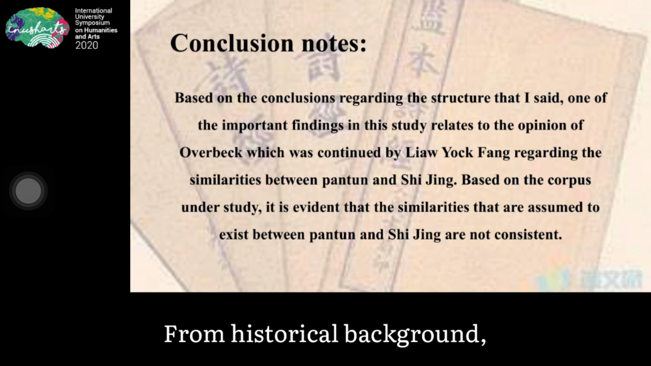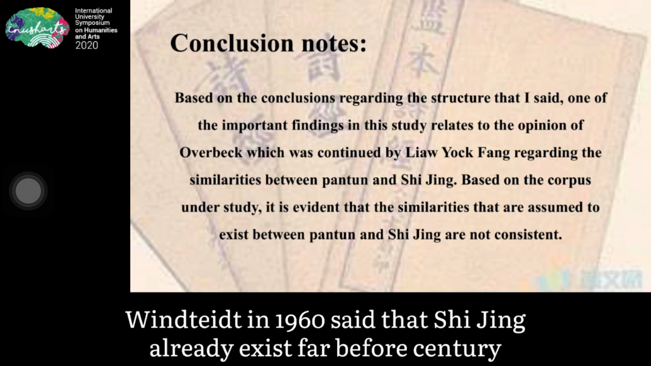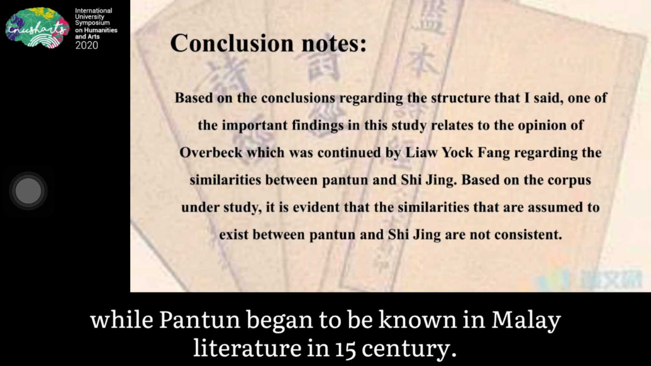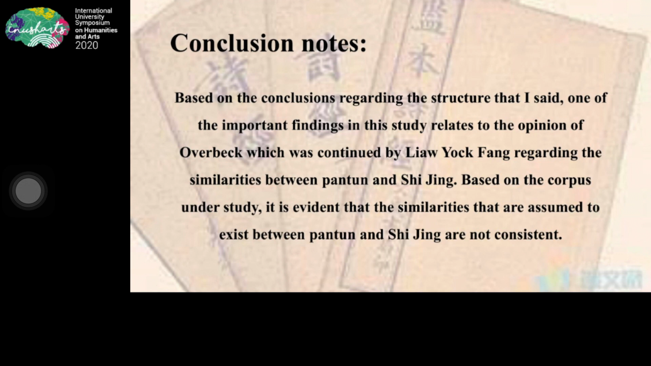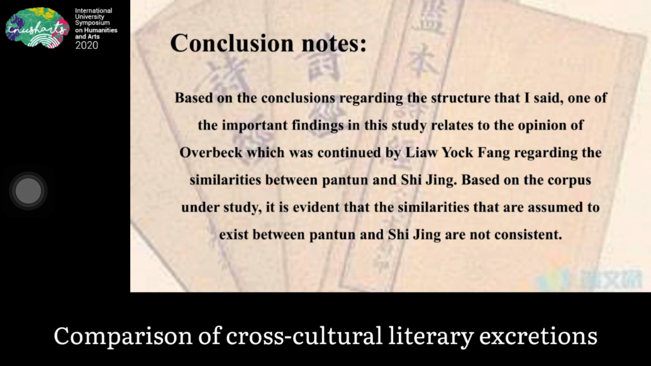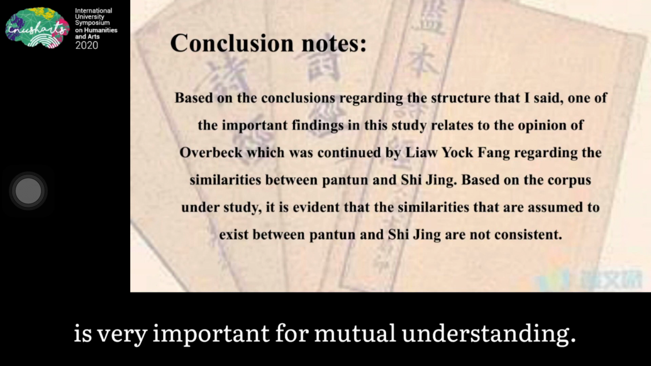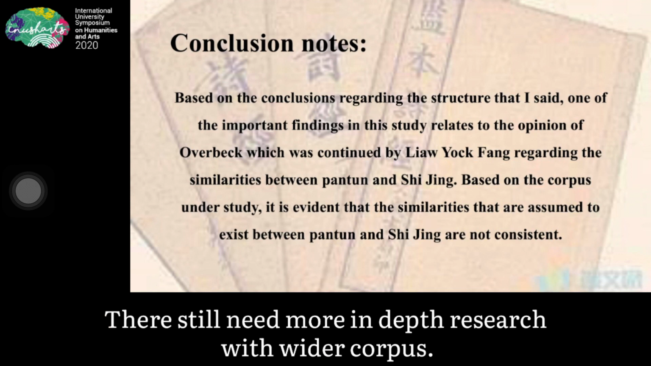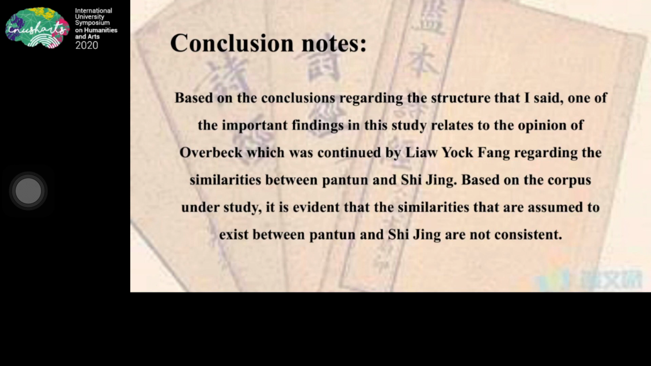From the historical background, Wilkinson stated in 1960 that Shi Jing already existed before the common era, while Pantun began to be known in Malay literature in the 15th century. Comparison of cross-cultural literary works is very important for mutual understanding. There still needs to be more in-depth research with a wider corpus. That's all my explanation.